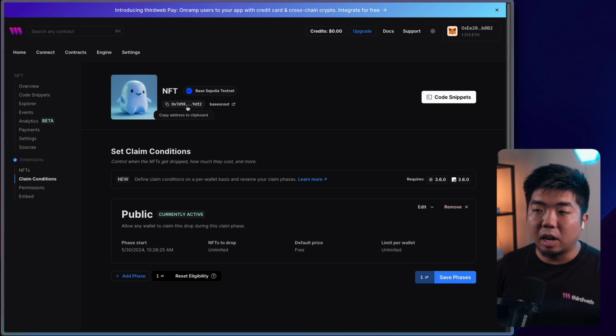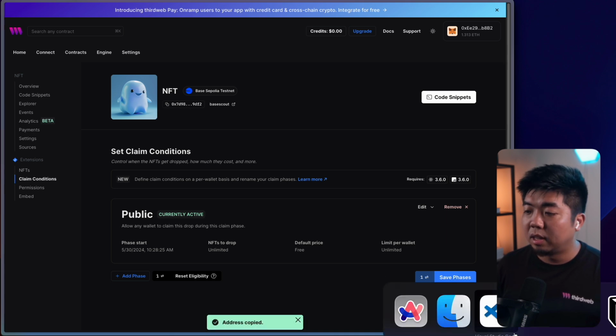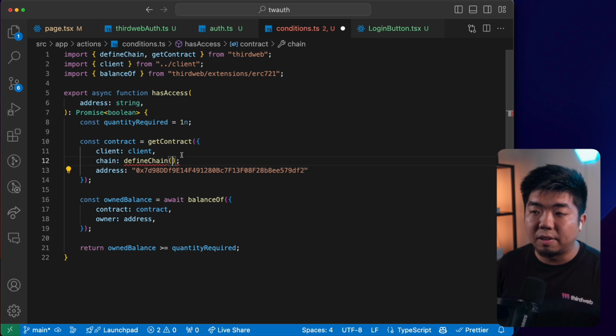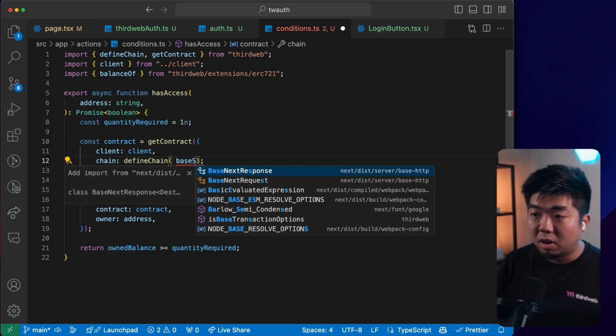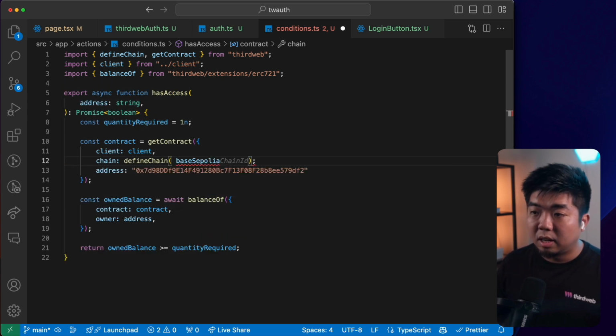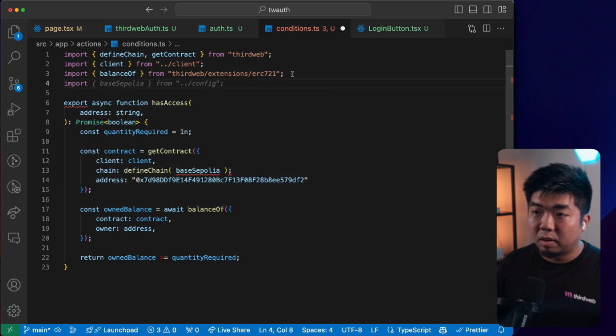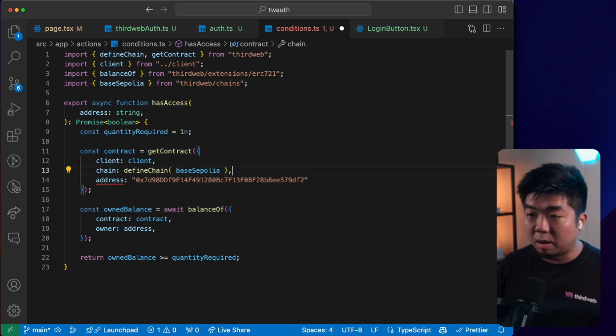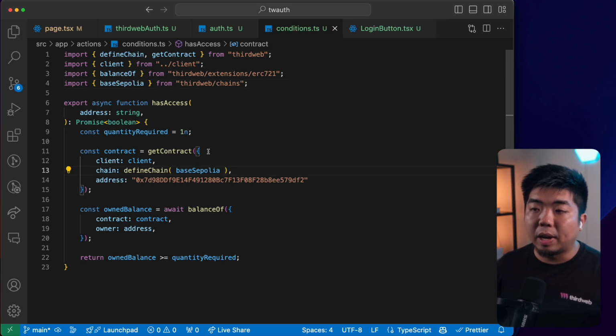So I'm going to come here and copy my contract address, and head back over to our conditions.ts file. In the address here where we're getting our contract, I'm going to paste in our smart contract address. Defining the chain, I'm going to define it as our Base Sepolia chain, which we can import from thirdweb/chains. So there we go. Now we're getting our contract. We set our chain here to Base Sepolia and we provide it with our NFT contract address.